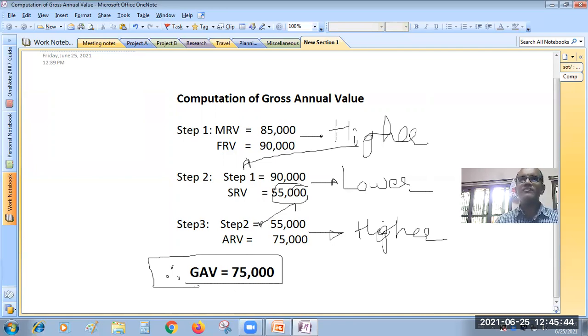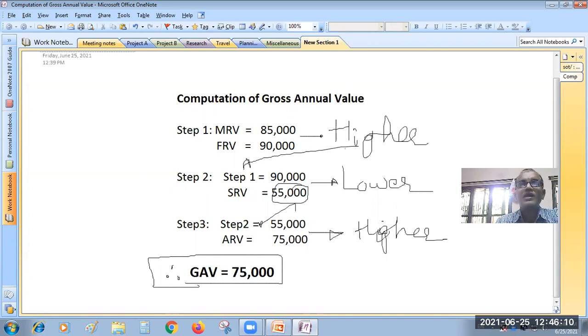Please note down, one problem I will give to you now. Municipal rental value and fair rental value, you have to compare in the first step. Whichever is higher in these two amounts will go to the second step. And the first step amount you are going to compare with standard rental value. In these two amounts, whichever amount is lower will qualify to the third step.